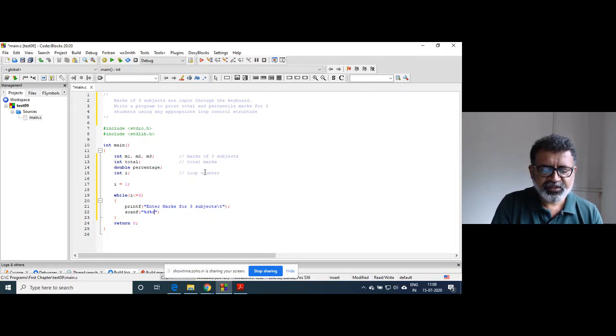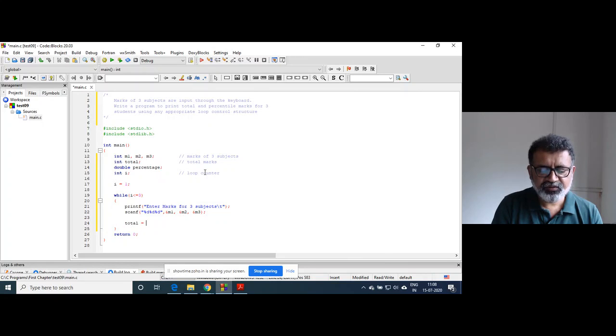Here percent d, and comma ampersand m1, m2 and m3, right?